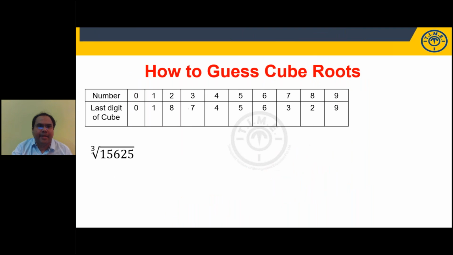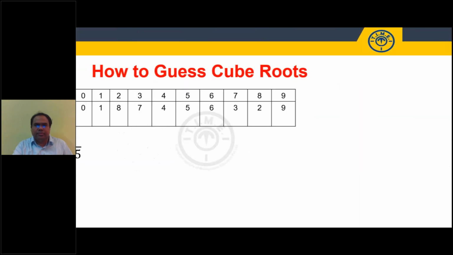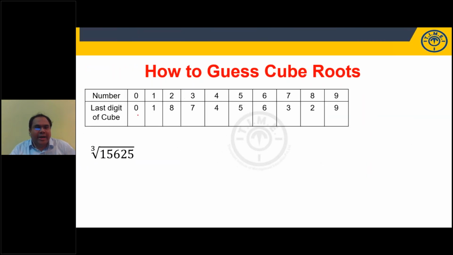We'll do like this. How to guess a perfect cube root, students? Let us look at this. I'm taking 0 to 9 digits. I'm writing the last digit of the cube. 0 cube 0, 1 cube 1, 2 cube 8, 3 cube 27. Last digit is 7. 4 cube 64, last digit 4. 5 cube 125, last digit 5. 6 cube 216, last digit 6. 7 cube 343, last digit is 3. 8 cube 512, last digit is 2. 9 cube 729, last digit is 9, students.